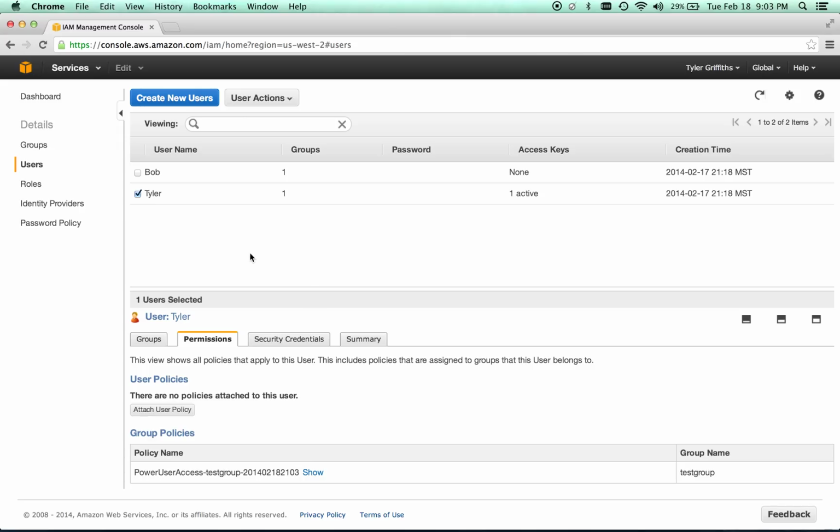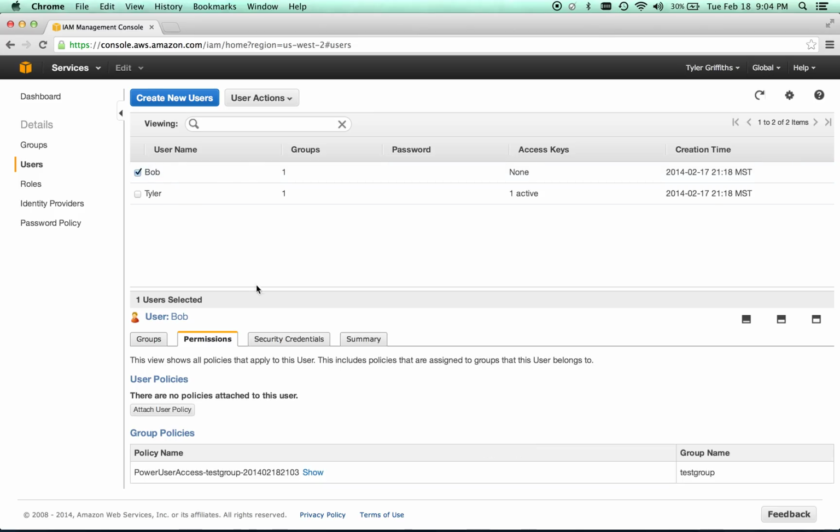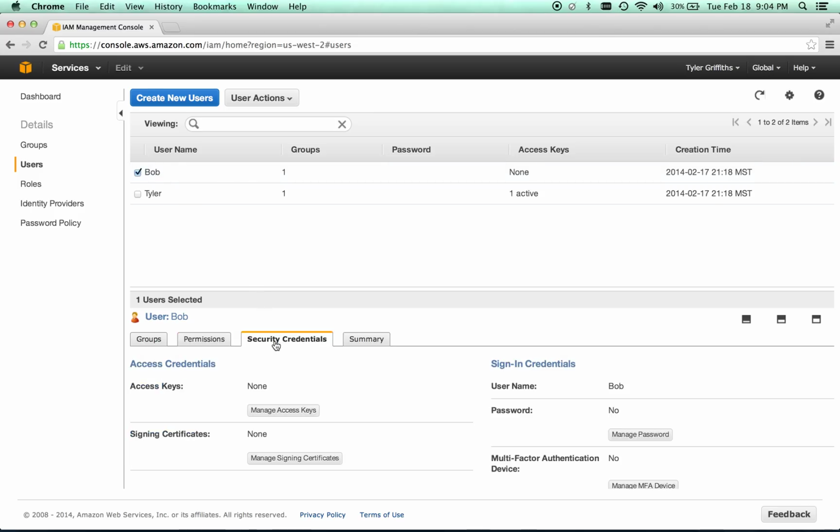Once we have the permissions set up, what we need to do is grant access to the instance. You can do a username and password, but the way that we need to do it for our IDE is through access keys. As you can see, I have an access key active, but Bob doesn't. So Bob is going to be our guinea pig here. We're going to take Bob and give him some security credentials.